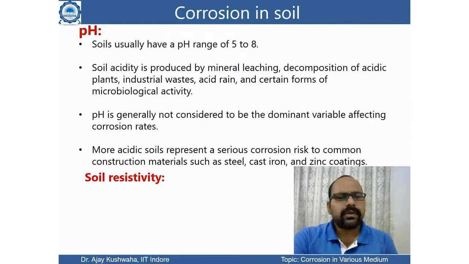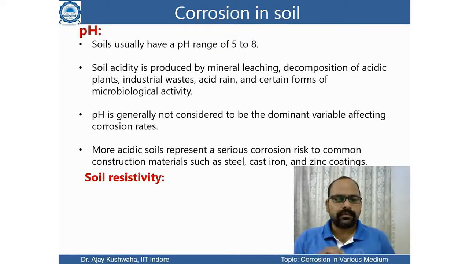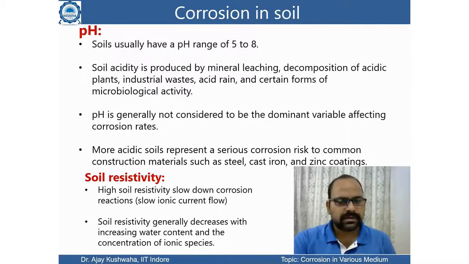Fourth point is soil resistivity. If you are creating a kind of cell, resistivity determines how much current can flow through the soil, and that will decide your corrosion current. So that is another important parameter. High soil resistivity slows down the corrosion reaction because of slow ionic current flow.